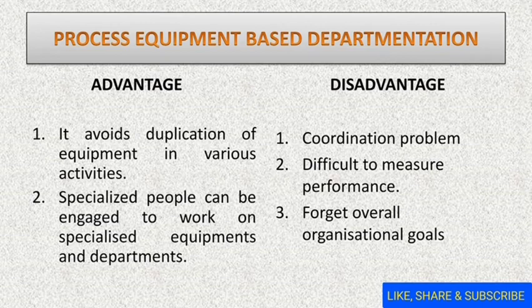Now, there are certain disadvantages also. There is a coordination problem and it is very difficult to measure the performance of each process department, because there is a need to measure the performance of each individual, and here it is difficult. Profits can be accurately calculated only when the finished products are sold. Until and unless the finished product is sold, no profits can be calculated. And the last one is that it forgets the overall organization goal.